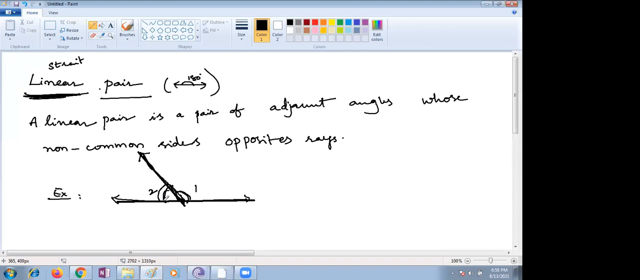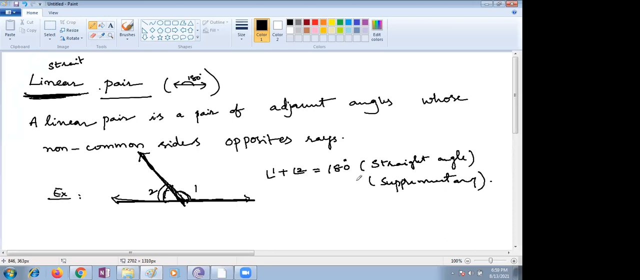And what should the sum be? If you add up the sum, you are getting a linear pair or not? If you add angle 1 plus angle 2, what happens? It is a straight angle. What is a straight angle, children? Or it is supplementary? What is supplementary? The words are common, we are using. What are supplementary angles? Sum should be equal to 180 degrees.